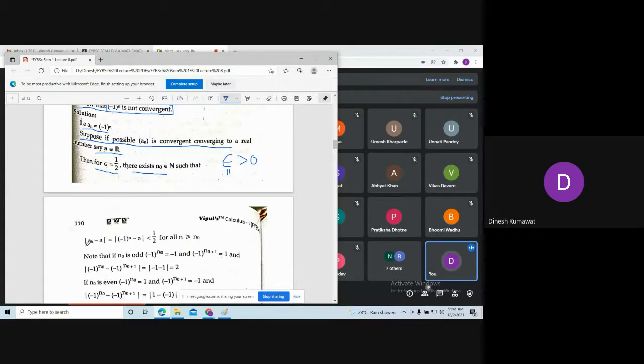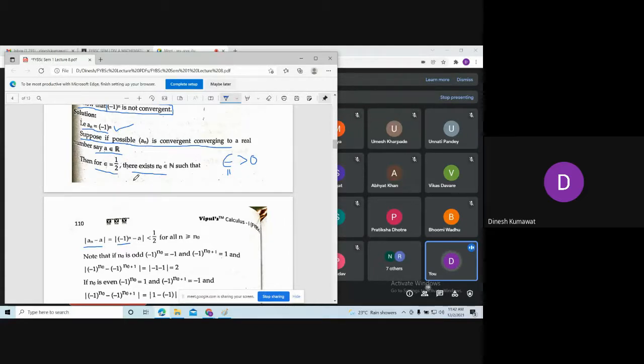let us try to calculate what this modulus is. So mod of a_n minus a is equal to, but what is a_n? a_n is nothing but (-1)^n. We have assumed that this sequence (-1)^n is a_n. So you just plug this value inside this modulus. Now we don't know about this number a, so you keep that number a as it is.